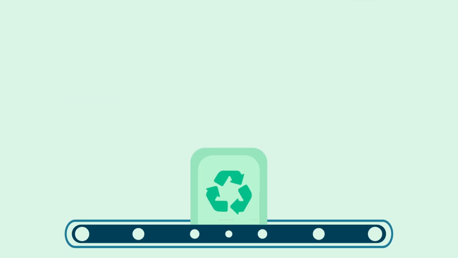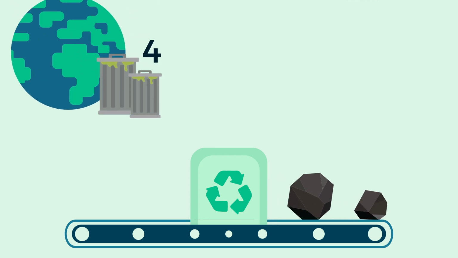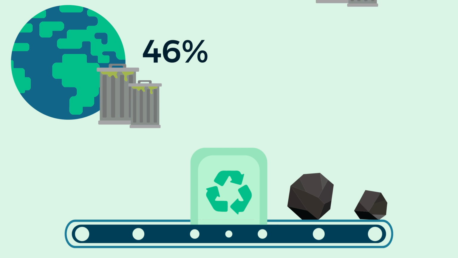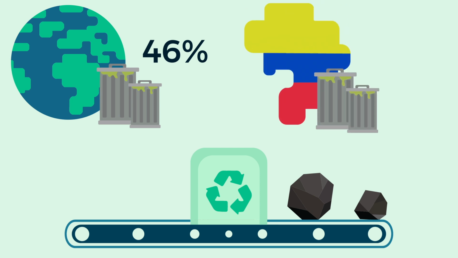In addition, since biochar is manufactured from biomass and organic waste, it could be a very effective way to recycle these, as we can see in the graph. 46% of the total global garbage is of organic matter. In Ecuador, an average of 61.41% of total waste is organic, representing a great opportunity to create biochar.